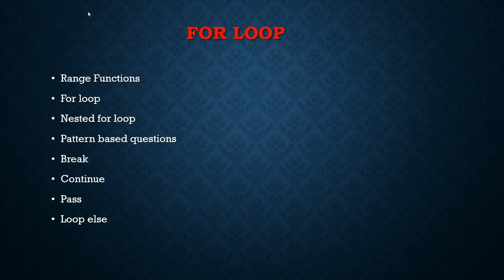In the for loop we'll be learning the range function, the for loop, and the nested loop, nothing but a loop inside a loop. To make ourselves proficient in loops, we'll have some pattern based questions, and we use some keywords like break, continue, and pass to add conditions to the loop. Break will terminate the loop, continue will continue the loop by skipping the current iteration, and pass is used to create an empty class, function, or loop. And also we have the else loop.